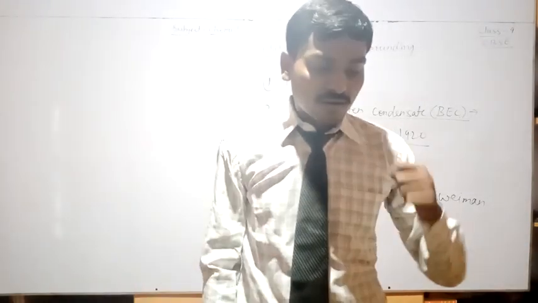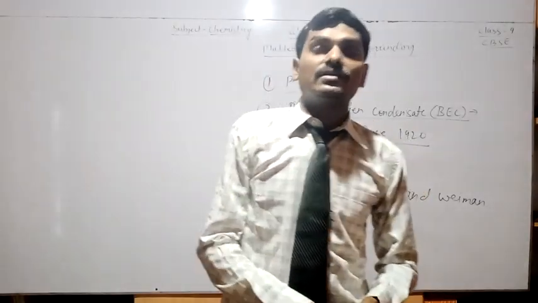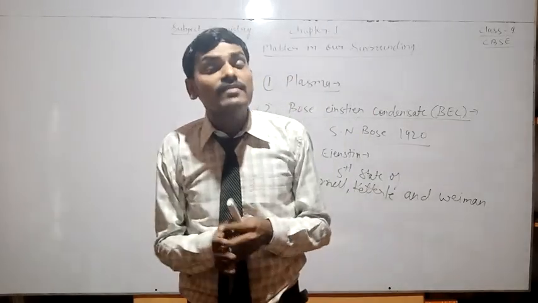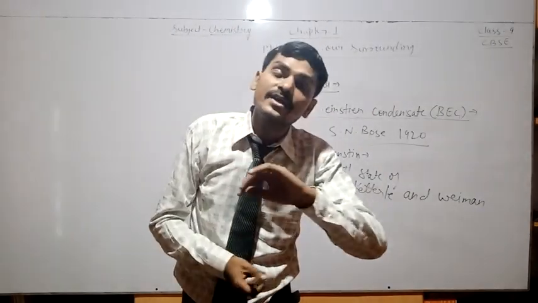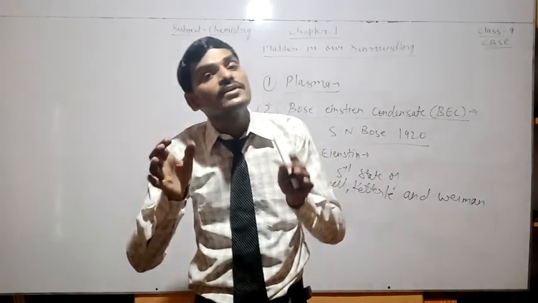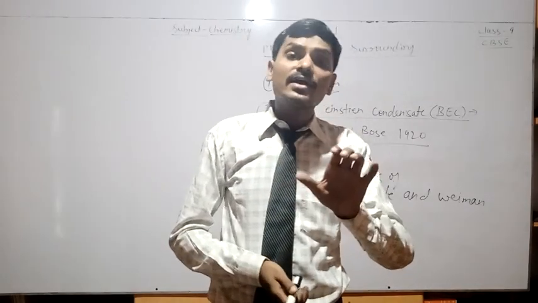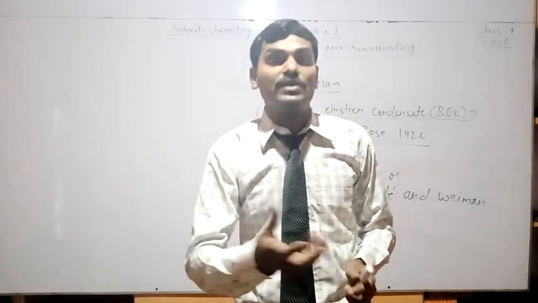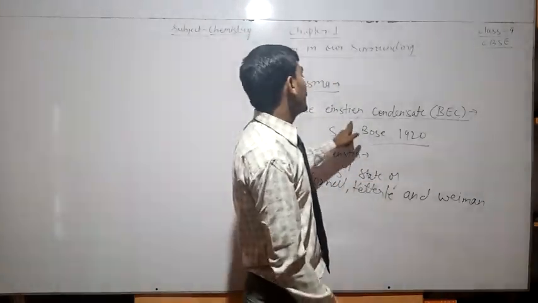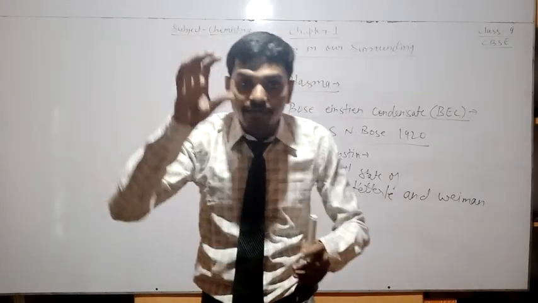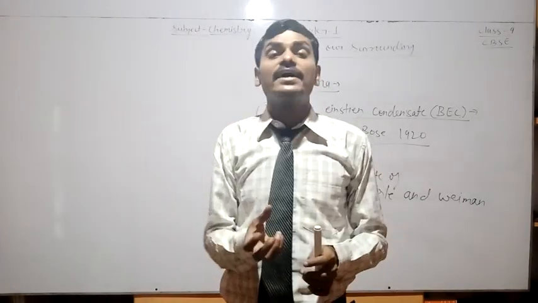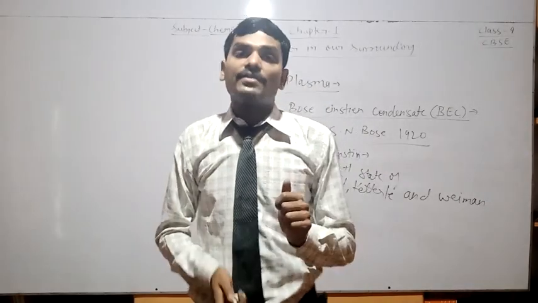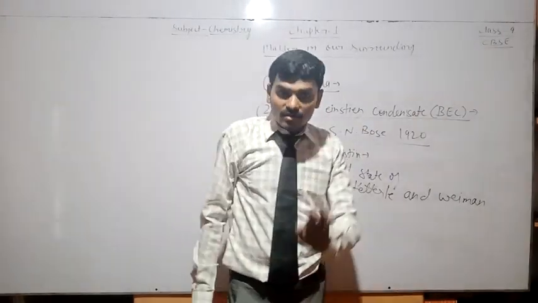That is, if we take a gas at low density and super cool it, then we obtain a new type of matter, which we call the Bose-Einstein condensate. That is, if we cool down the low density gas, then we obtain a fifth state of matter, which is known as the Bose-Einstein condensate.